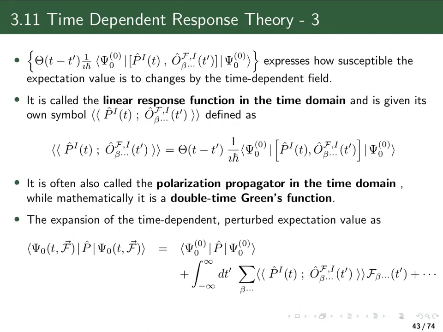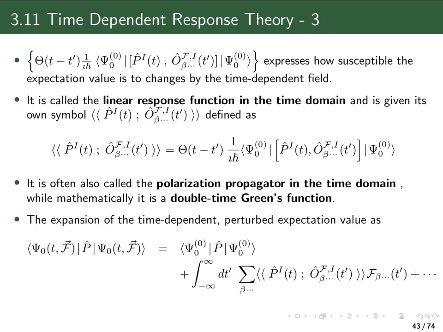And you can see here that there are two times. There is the time t at which we look at our expectation value. So that's the time we're interested in. And then we have the time t prime, which comes from the integration from minus infinity to the time.